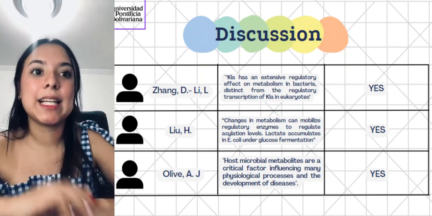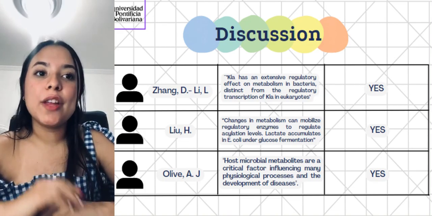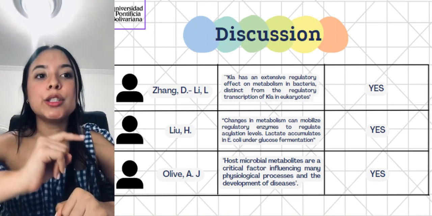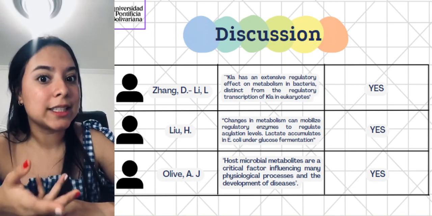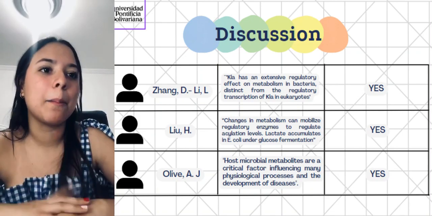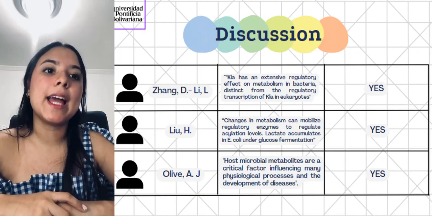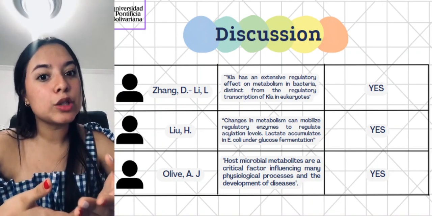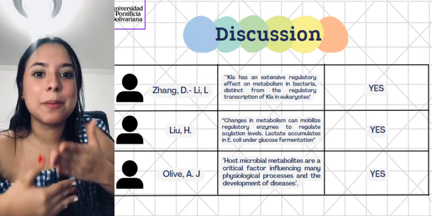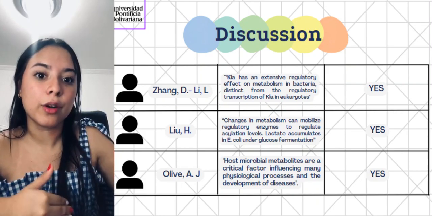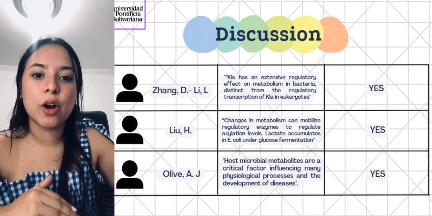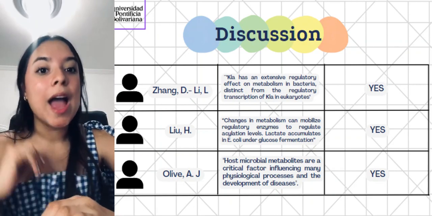So yeah, that is also correct. And Olive A.J. said that host microbial metabolites, such as lactate as an example, are a critical factor influencing many physiological processes and the development of diseases. This is also true, but in Escherichia coli, this metabolism is important for their growth and the enhancement of glycolysis. So yeah, that is also true.